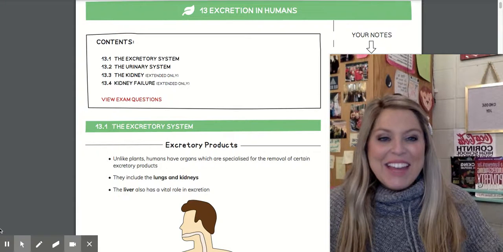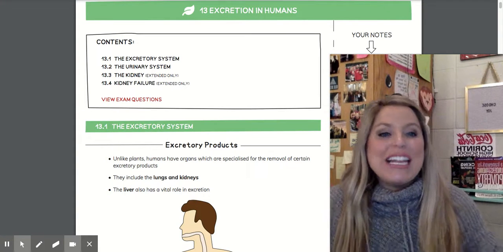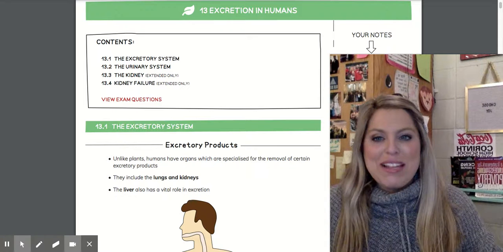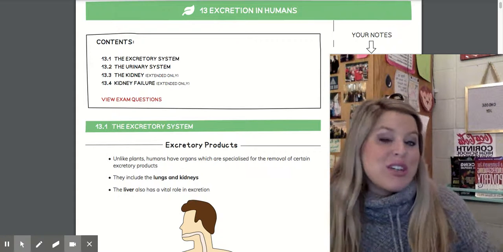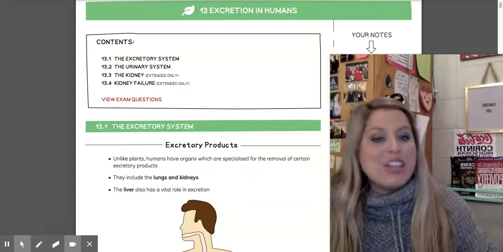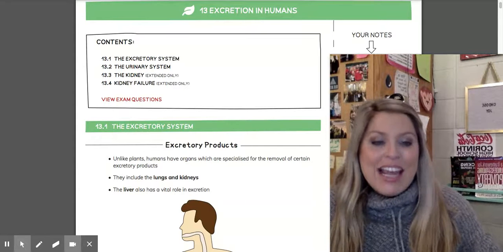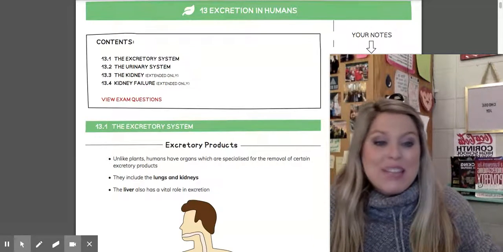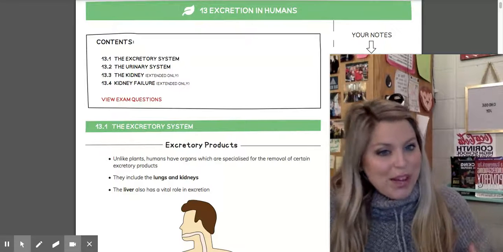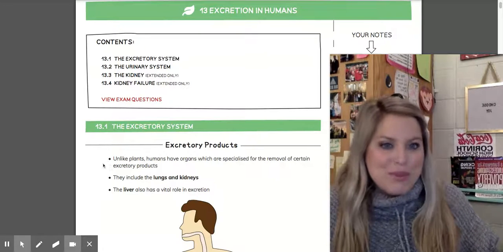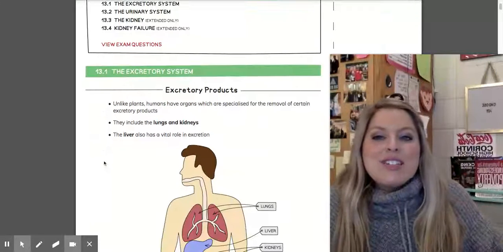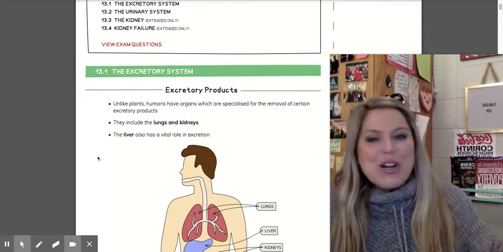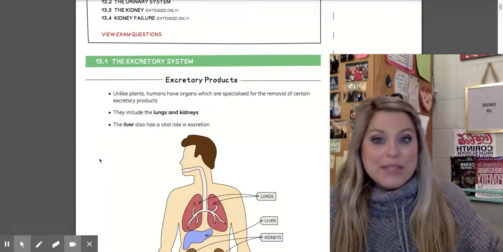Hey guys. Okay, let's go ahead and get started with Unit 13, Excretion in Humans. Now, when we look at excretion, we are going to look mainly at the urinary system and the kidney and the functions of the kidney as well as kidney failure. But there are a few other parts of our body that are responsible for excretion. So let's go ahead and get started with section 13.1.